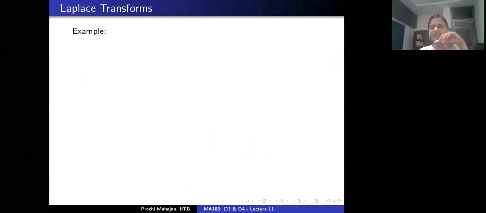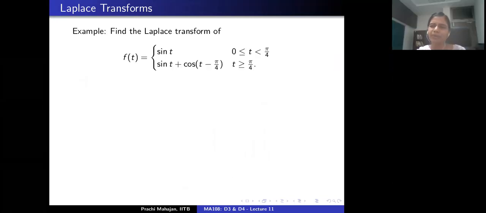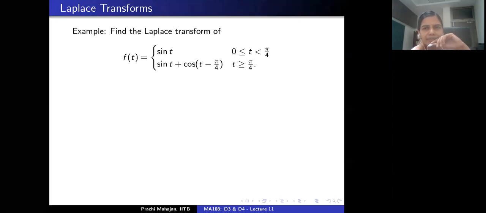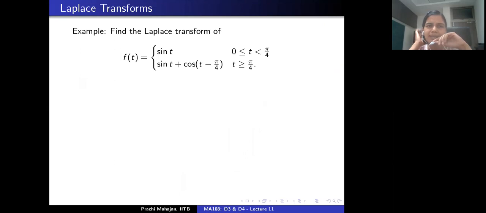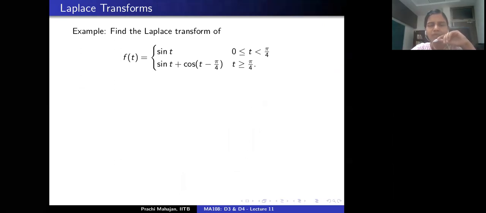Let's just do this very simple example and then perhaps we'll stop. I have a piecewise continuous function here with a discontinuity, and let's compute the Laplace transform of this function. How do you do this?